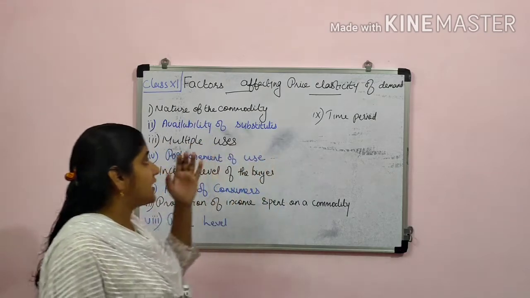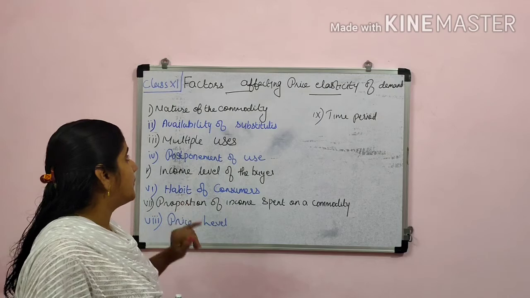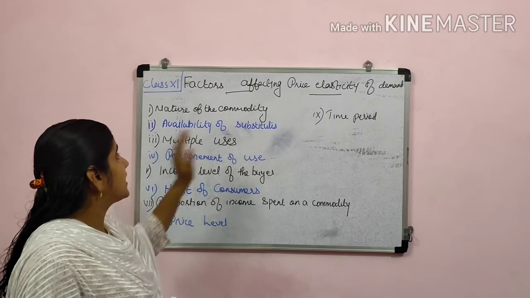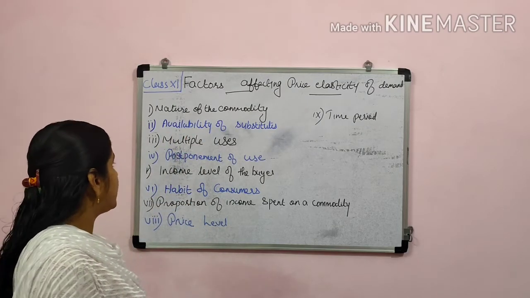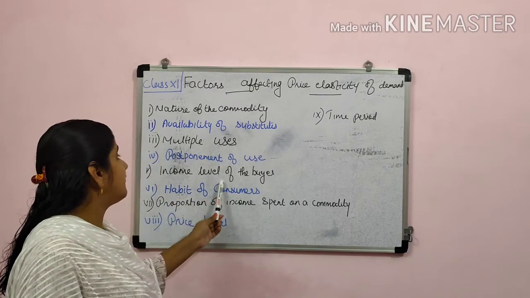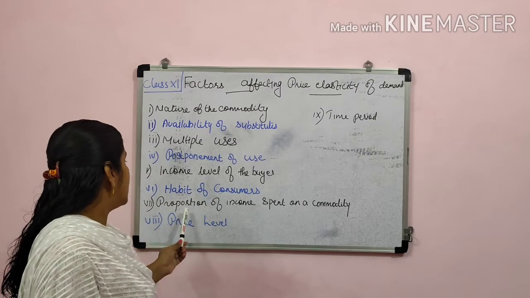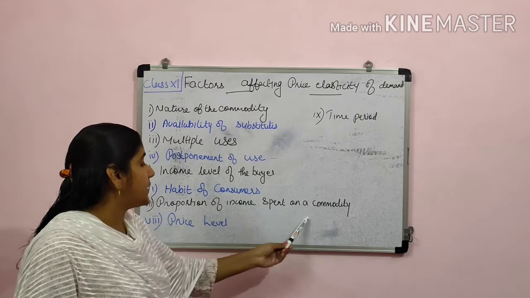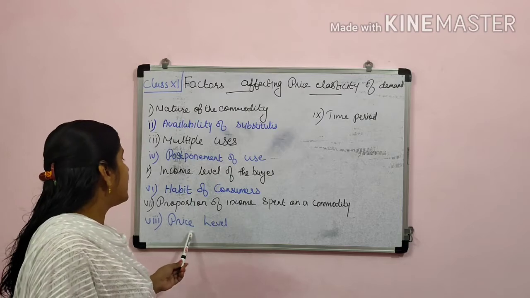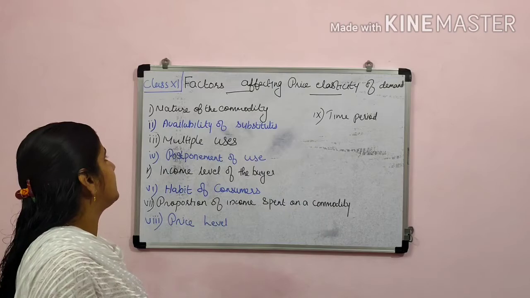Here I have written nine points for you. First is the nature of the commodity. Then second, availability of substitutes, multiple uses, postponement of use, income level of the buyer, habit of consumers, proportion of income spent on a particular commodity, price level, and then the next is time period.